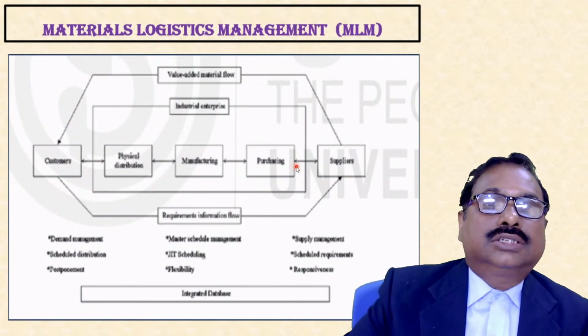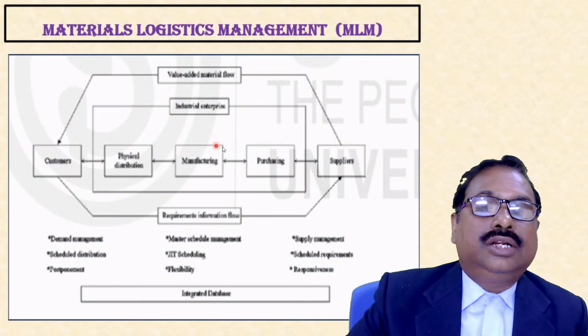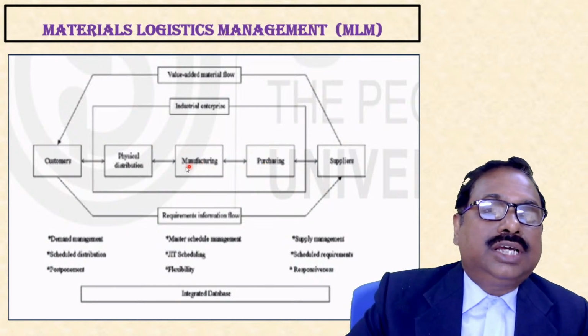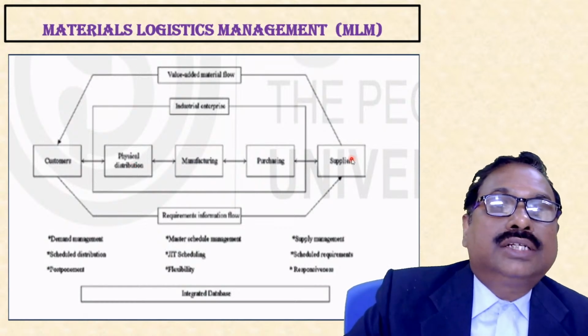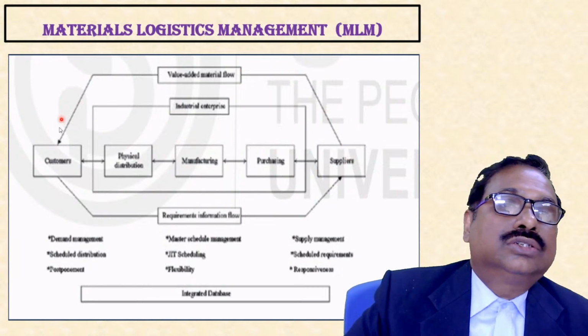As we have discussed, these organizations we have divided into three sections: one is purchasing, another is manufacturing, another is physical distribution. So from suppliers, the value added material flows in this direction, from suppliers to customers.